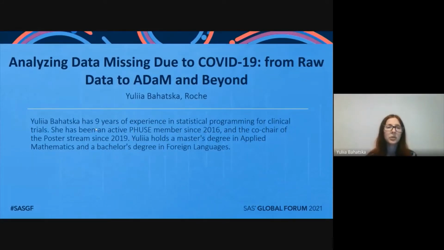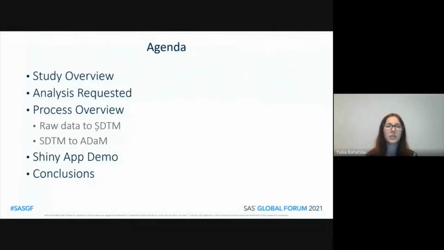Today, we're going to talk about analyzing data missing due to COVID-19 in ongoing studies, and I will walk you through the process of data transformation from raw data to ADaM and beyond. To start with, I would like to give you a brief overview of the study I'm currently working on. I will show you which analyses have been requested to assess the impact of COVID-19 on the study. I will walk you through the process of data transformation from raw data to SDTM and from SDTM to ADaM. And in the end, I will give a short demo of the Shiny app that we created.